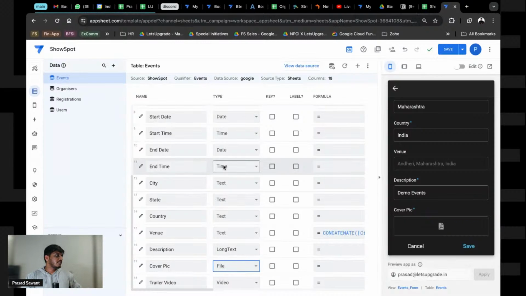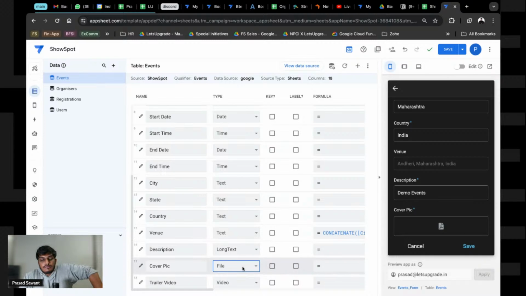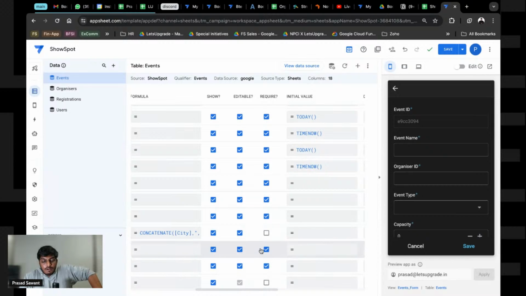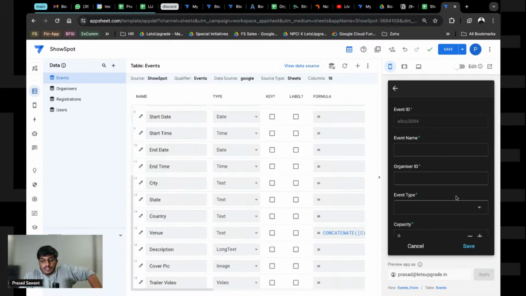So what do we select, guys? Let me know in the chat. Do we select a file? Do we select an image? I'll leave it to you. We are going to select image, and for now I am removing the required part from the trailer video, so that we don't have a problem there. Oh yeah, I have to refill this, no worries.